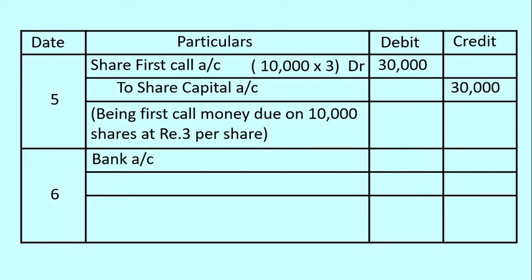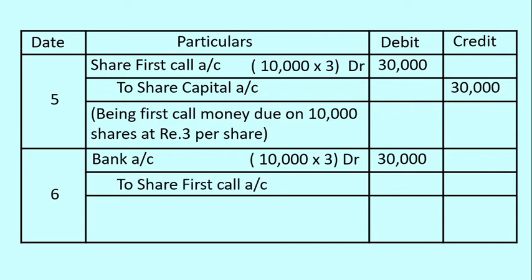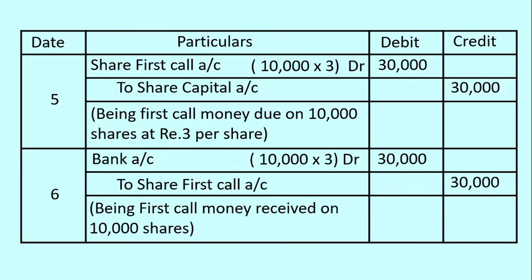Next, amount to be collected towards first call stage. Amount collected and deposited into bank. The bank account is debited with 10,000 into 3, 30,000 rupees. And the stage of amount collected is the first call stage. So that's why to share first call account is credited with an amount of rupees 30,000. By mentioning the narration as being first call money received on 10,000 shares, an entry is to be closed.